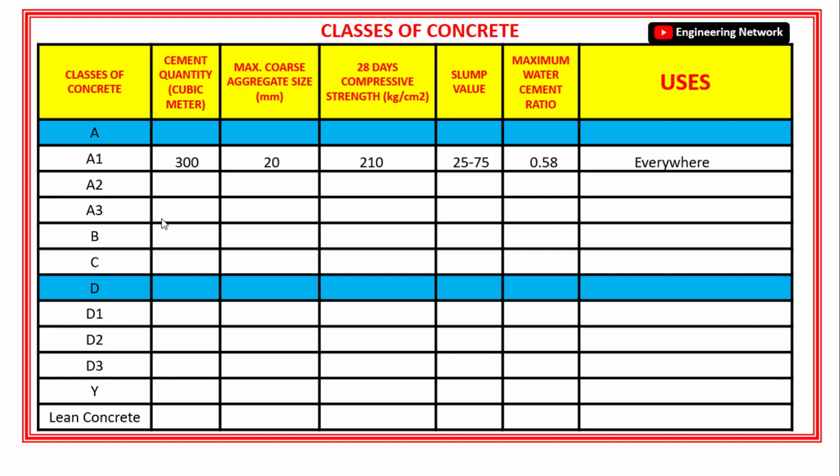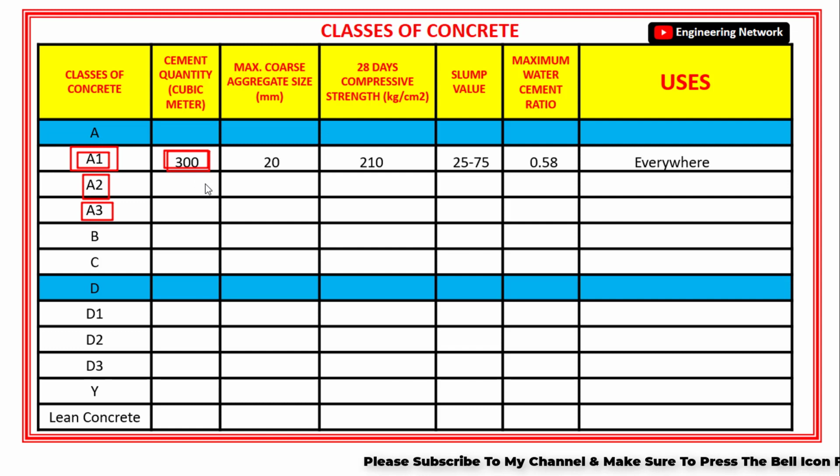Now as you can see, class A concrete is further classified into 3 more classes, which are class A1, class A2 and class A3. The minimum quantity of cement required per cubic meter of class A1 concrete is 300 kgs, which means that if you have class A1 concrete whose wet volume is 1 cubic meter, then in that class A1 concrete 300 kg cement will be used. I hope you will understand this point.